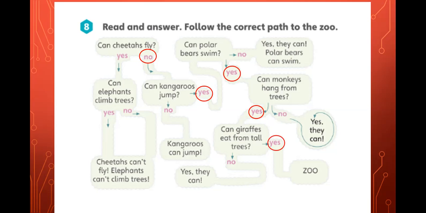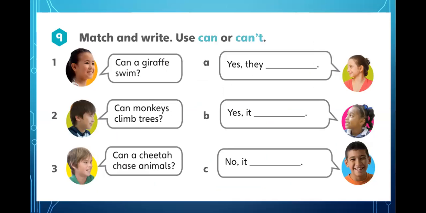Can giraffes eat from tall trees? Yes, they can. Is that possible? Yes. Is that impossible? No, no, no. It's possible. So can giraffes eat from tall trees? Yes. And we get to the zoo. All right. For the next, we have to answer can or can't.